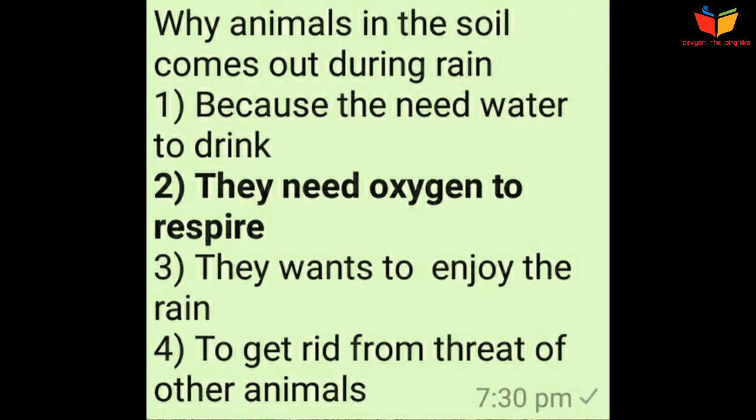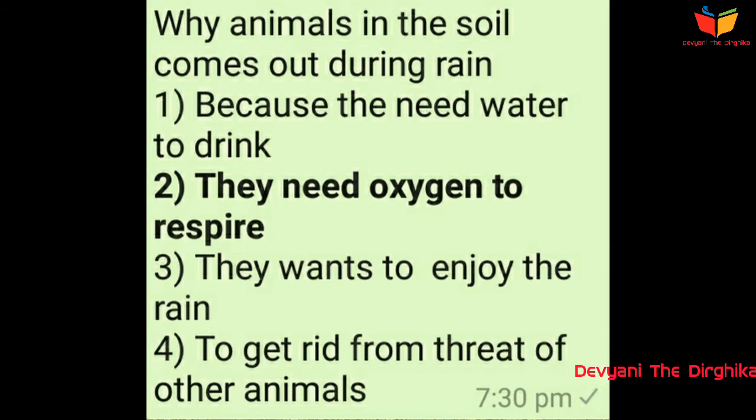Question number 4, why animals in the soil come out during rain. Option number 1 is because they need water to drink. Option number 2 is they need oxygen to respire. Option number 3, they want to enjoy the rain. And option number 4 is to get rid from threat of other animals. The answer is option number 2, they need oxygen to respire.